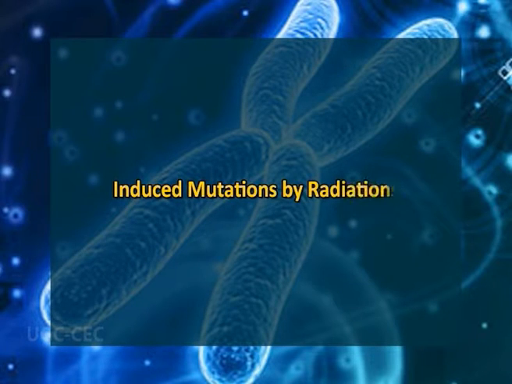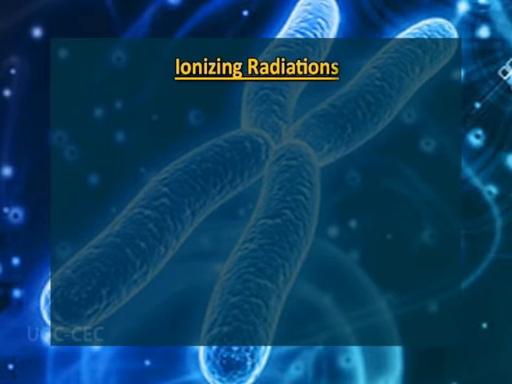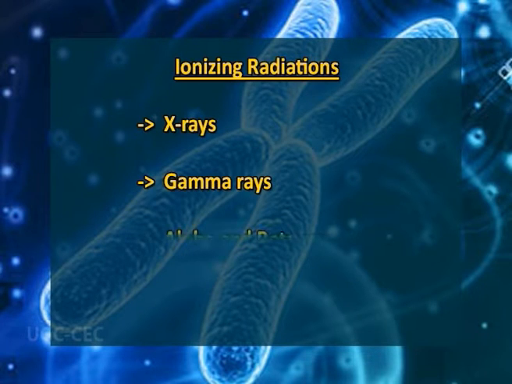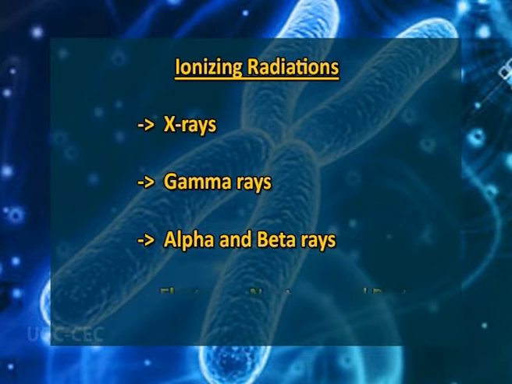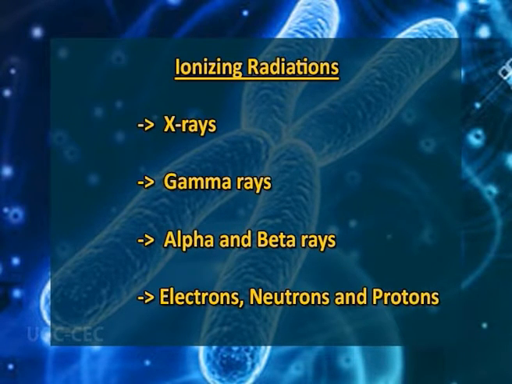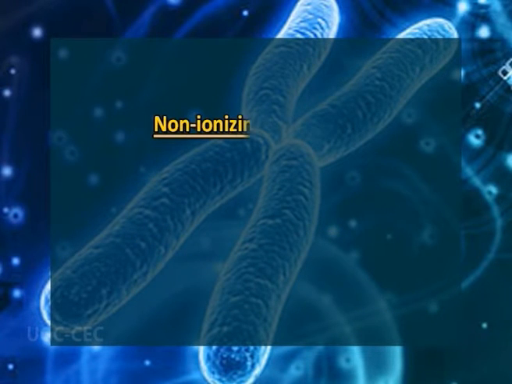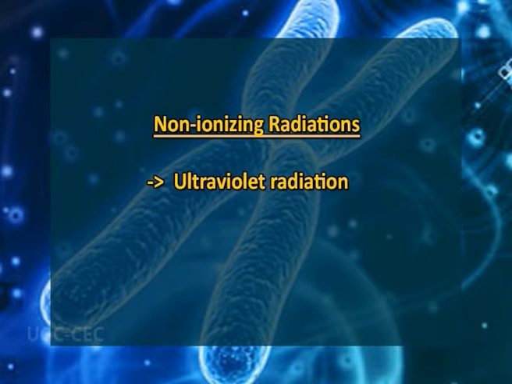Induced mutations by radiations. Radiations which are important for inducing mutations are of two categories. One type is ionizing radiations such as X-rays, gamma rays, alpha and beta rays, electrons, neutrons, protons, and other fast moving particles. The second type is non-ionizing radiations such as ultraviolet and visible lights.